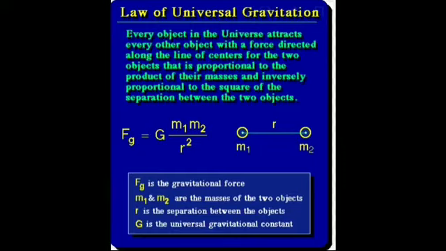Or force F is equal to G m1 m2 by r squared. Here G is the gravitational constant, and its value is G equal to 6.67 into 10 power minus 11 newton meter squared per kilogram squared.